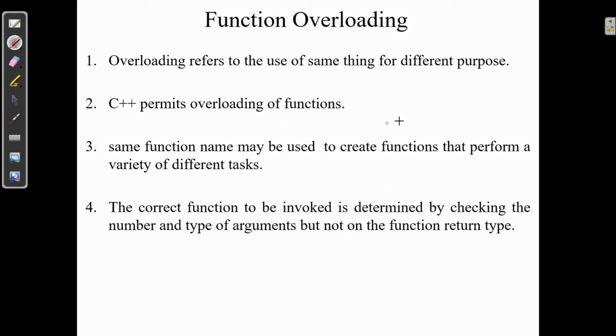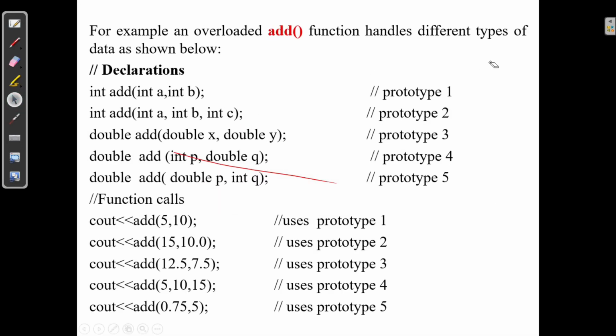The correct function to be invoked is determined by checking the number and type of arguments, but not the function return type. So what does it mean? Let's say we write two functions. One is add, which has two integers, int a and int b, two parameters. Another function add is also permitted, which has three parameters. So one thing is the same name with a different number of parameters.